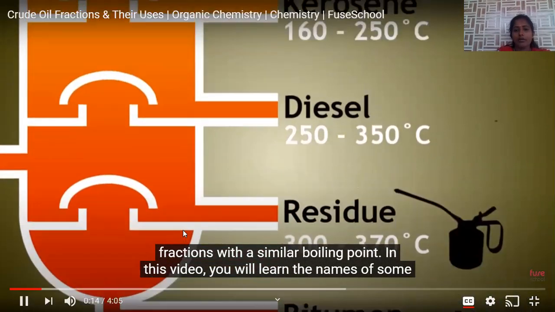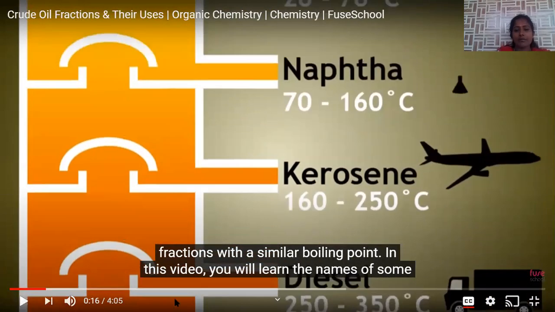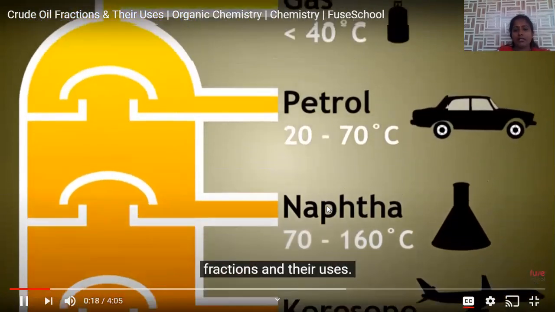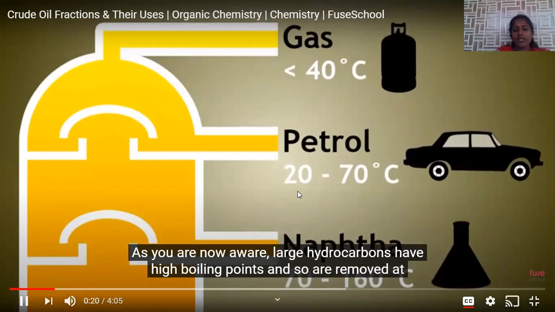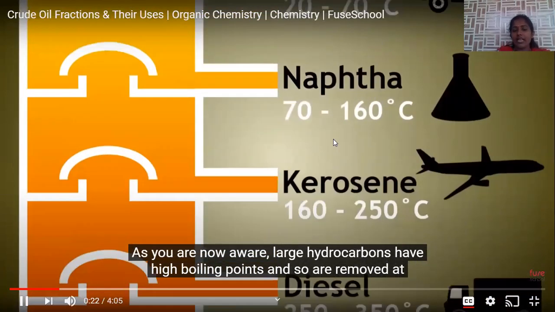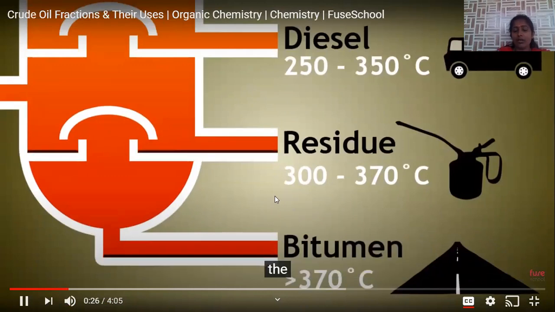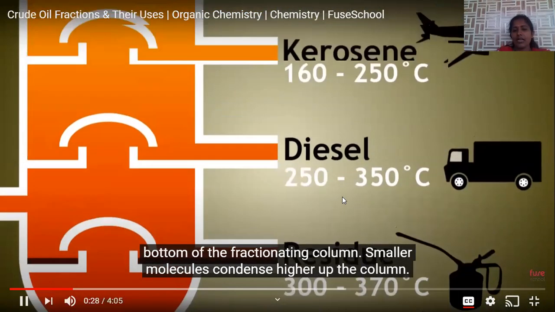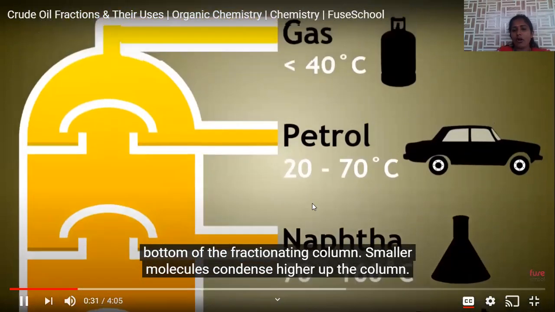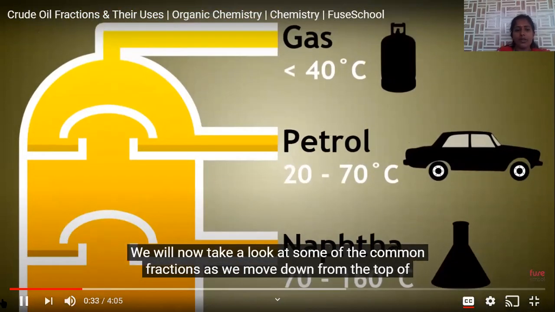So at the bottom we have residue, and next is the diesel fraction, followed by the kerosene fraction, and the naphtha fraction. Naphtha 70 to 160 degrees, petrol in the range of 20 to 70 degrees, and below 40 degrees centigrade we will get the uncondensed gases. So when we are moving from bottom to top, what happens? We have different fractions. Let us go one by one.